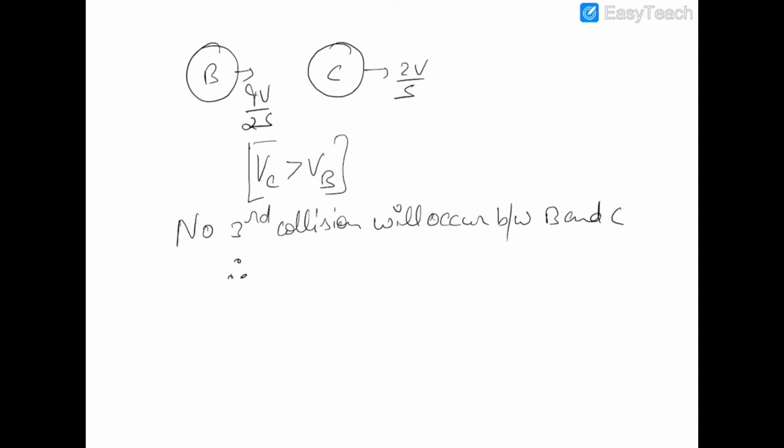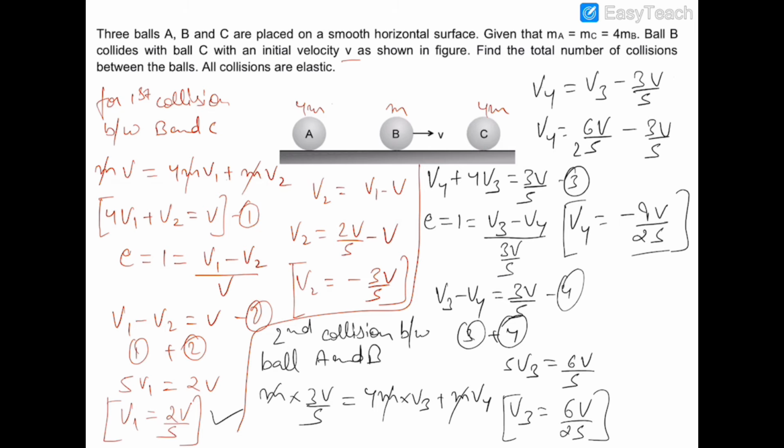Therefore, the total number of collisions would be only 2. So the first collision would be between B and C, and the second one would be between B and A. So this is the final answer. Let's move on to the next question.